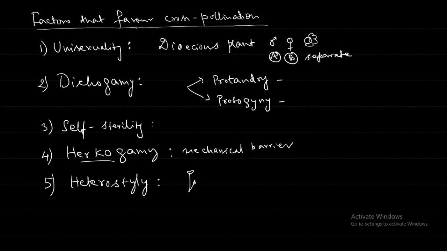Next, any doubts we have in this one? Sir, why do flowers grow these things? It is better to do self pollination instead of taking so much effort and so many mechanisms.